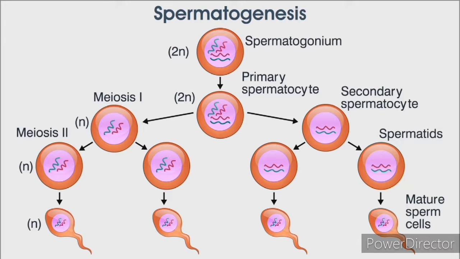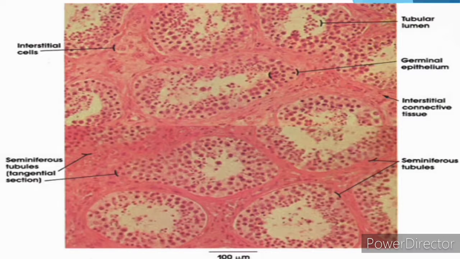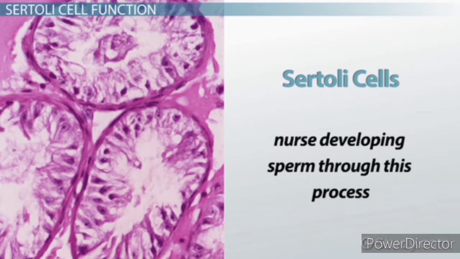But in certain animals, mammals and mollusca, etc., there are somatic cells lying in between the germinal cells. These somatic cells are known as Sertoli cells. The Sertoli cells anchor the differentiating cells and provide nourishment to the developing sperms.